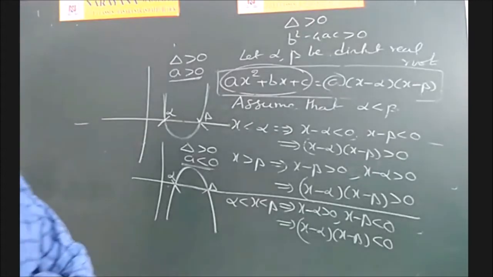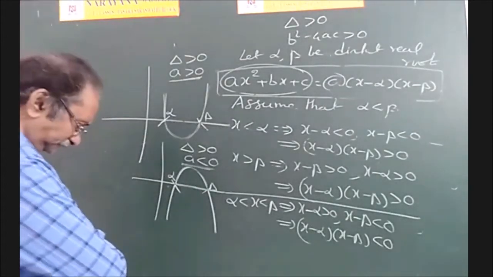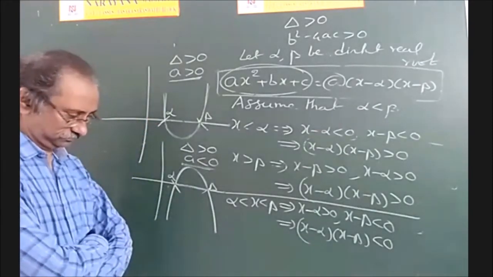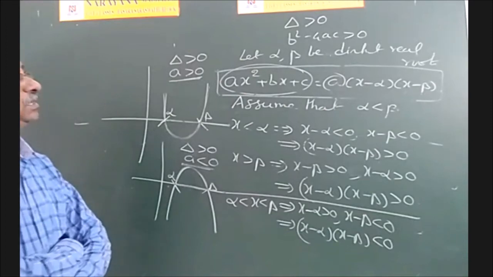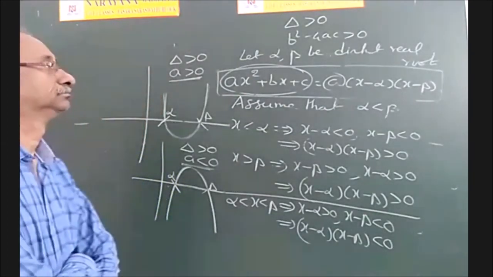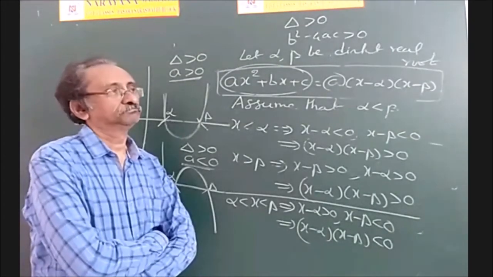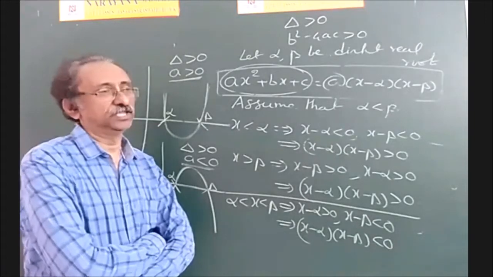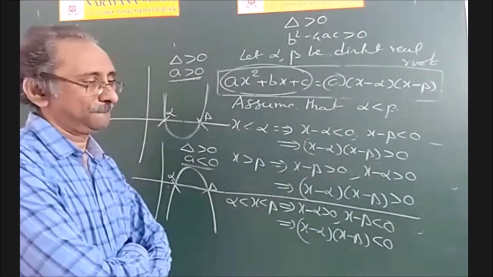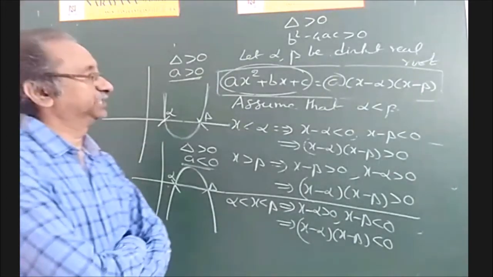Let f of x be equal to ax square plus bx plus c. Now suppose delta is greater than 0, that is, the roots are real and distinct.